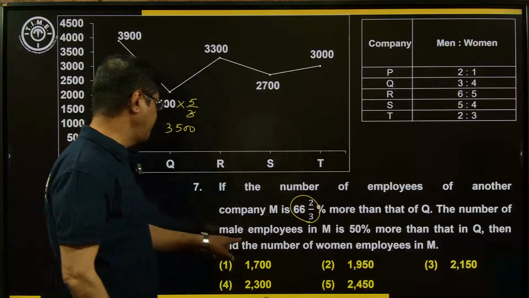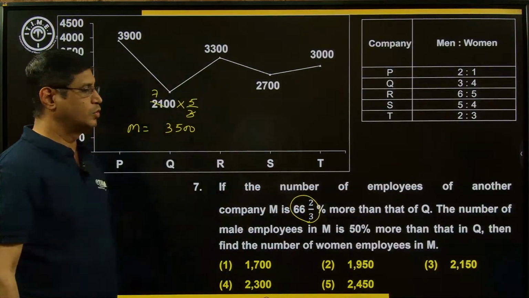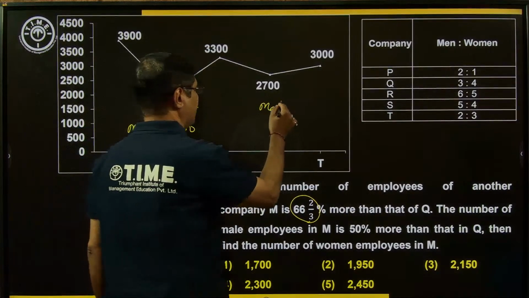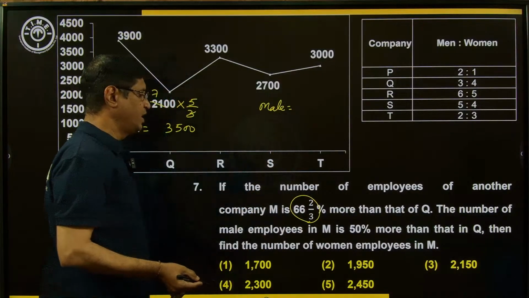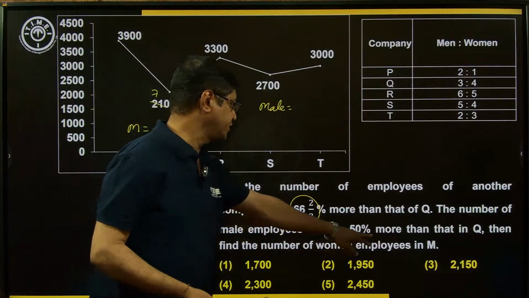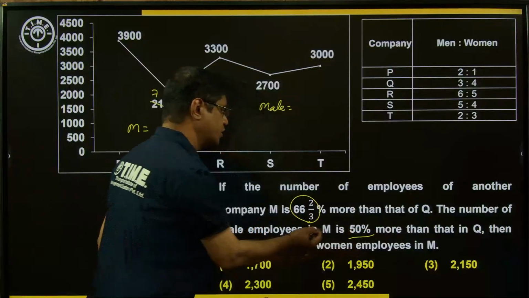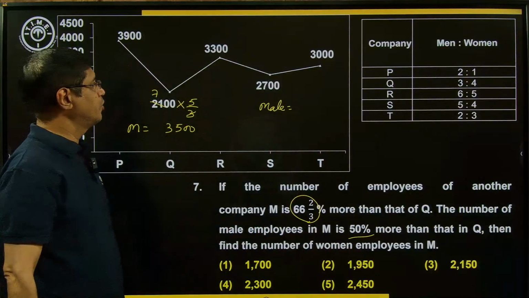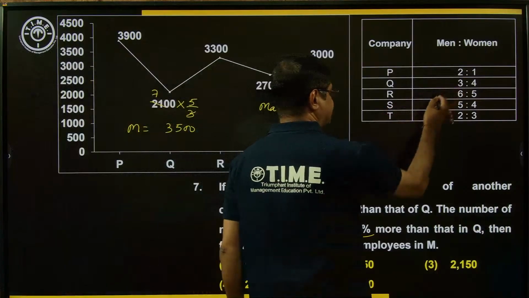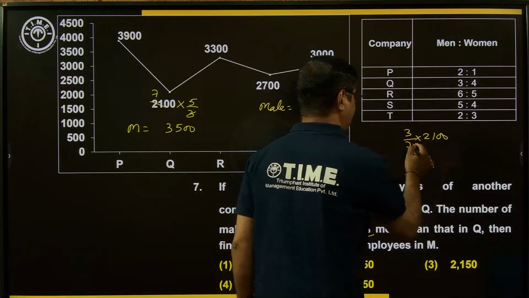The number of male employees in M is 50% more than the Q. Now let's check here. Male employees in M, what is that? 50% more than the Q. So what is the number of male employees in Q? 3 parts out of 7 parts of 2100.